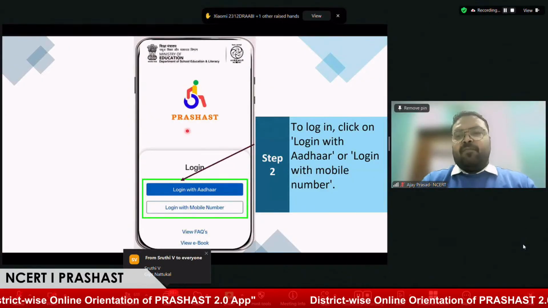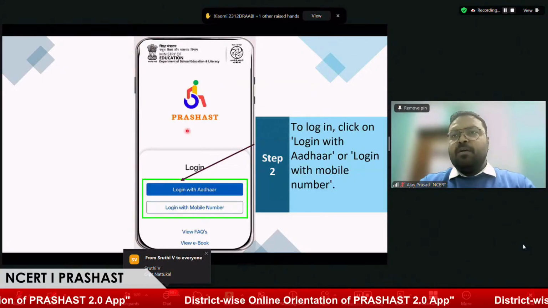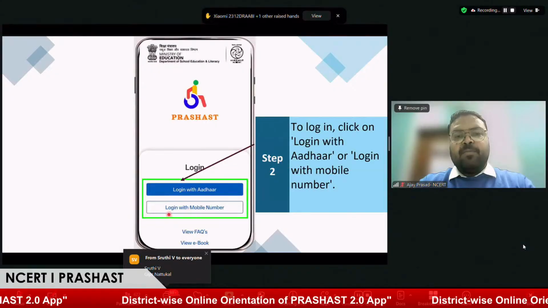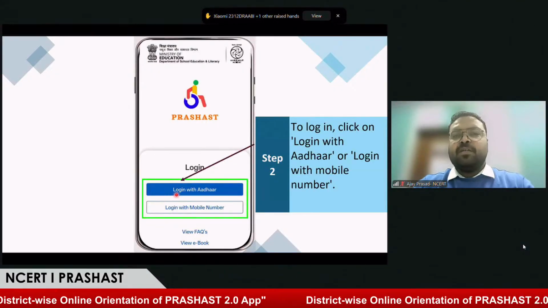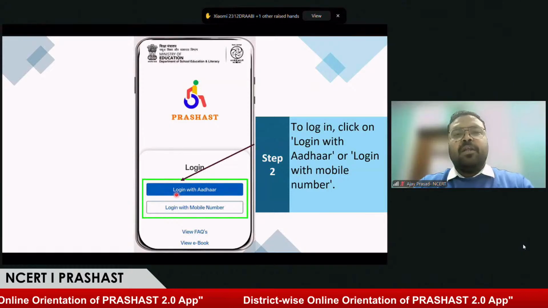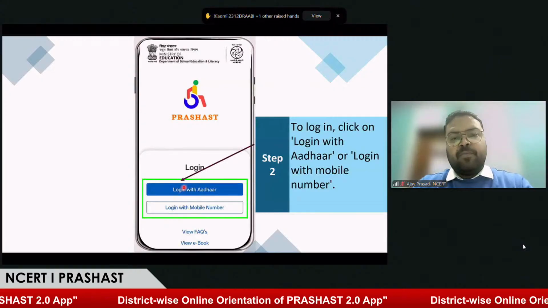Here we have two options to log in. First, login with Aadhaar, and second, with the mobile number. This mobile number should be linked with the Aadhaar, because Meri Pehchan uses details linked to DigiLocker that is updated with the Aadhaar.